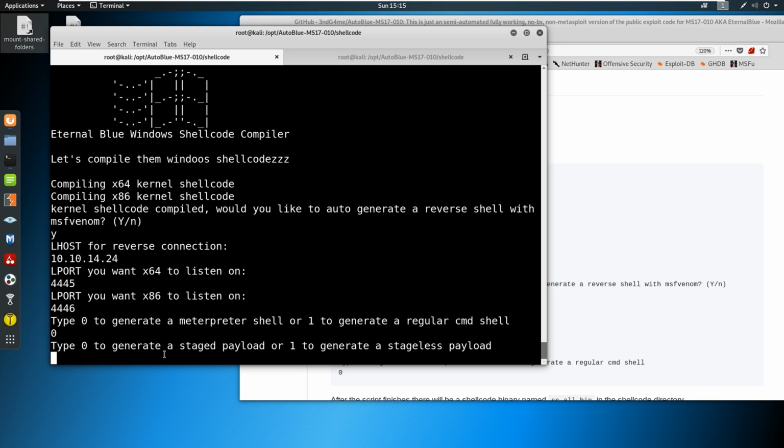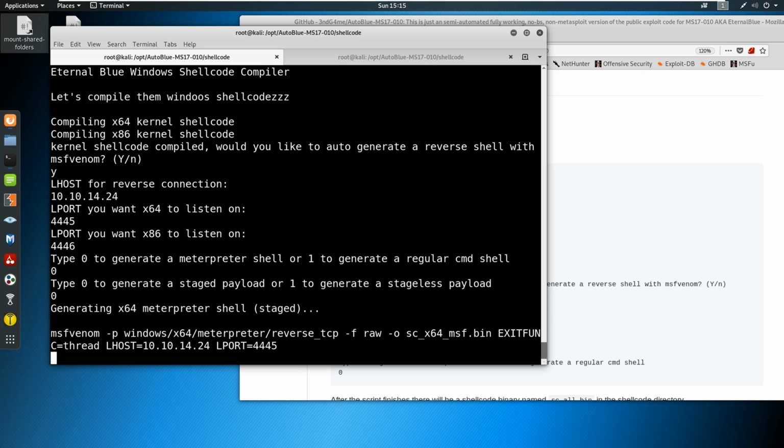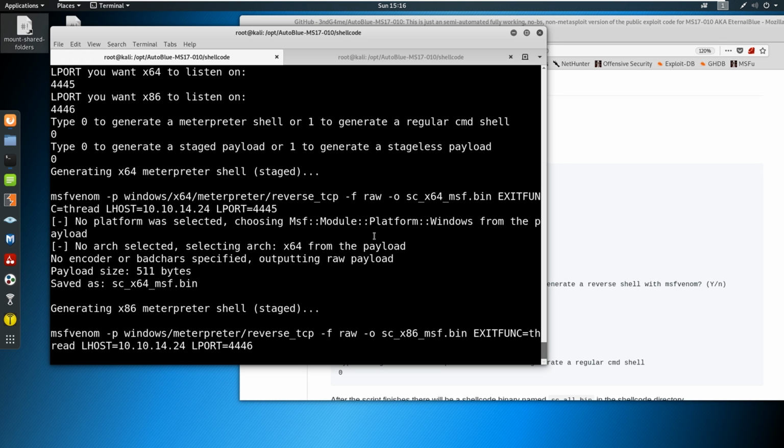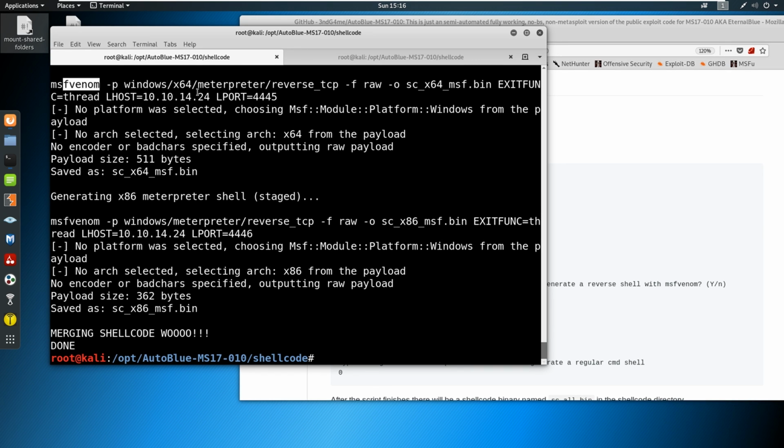We'll try with staged first, and if not, we'll try with stageless afterwards, but we tried a staged payload and it worked. So we'll do that again here and see if we can get it to work. And you can see the commands it's running. So it's running MSF Venom, which is a payload generator. We're going to get into how to generate payloads in a later episode as well. Actually, I think the next episode is going to cover that.